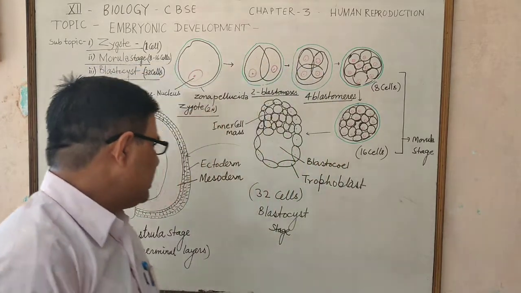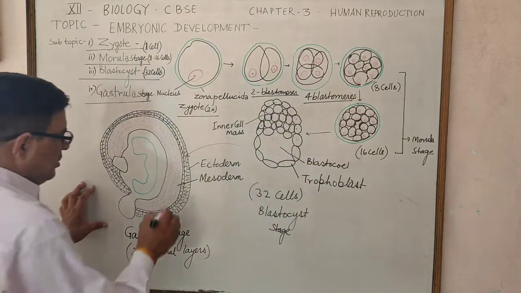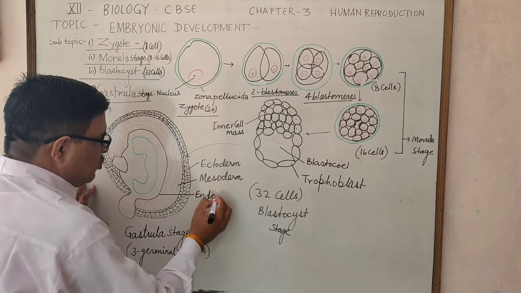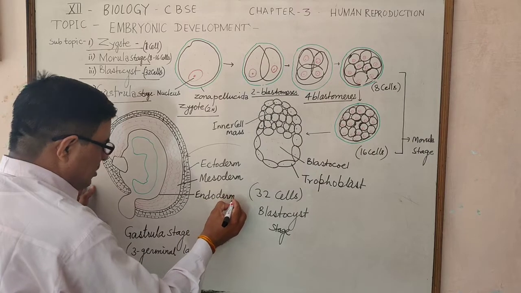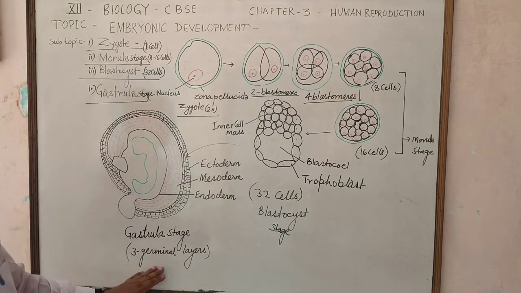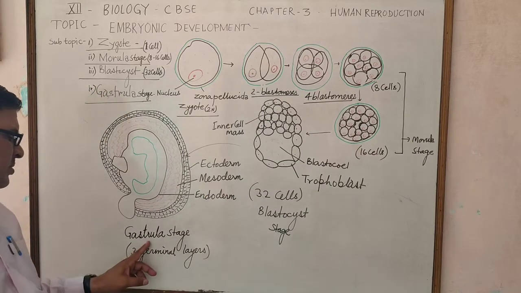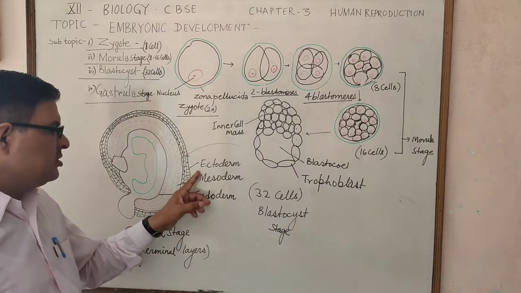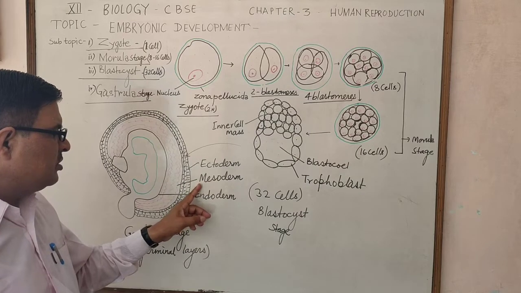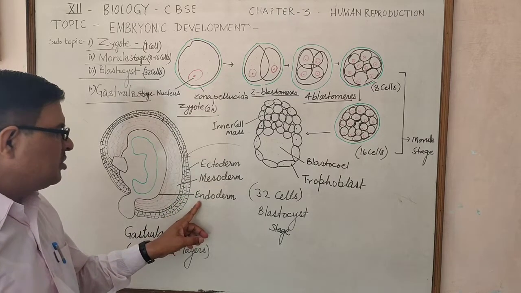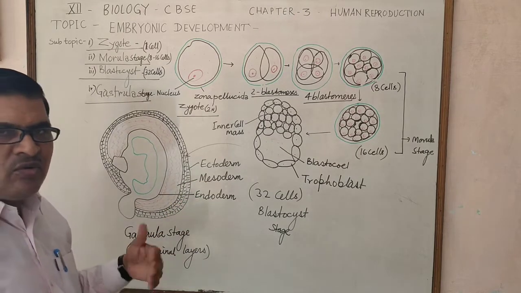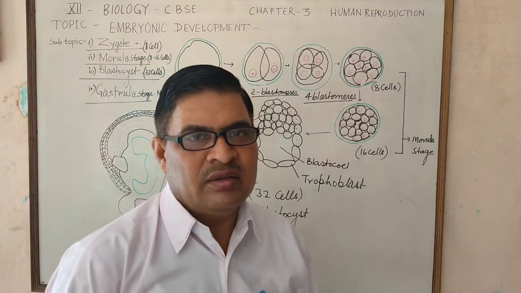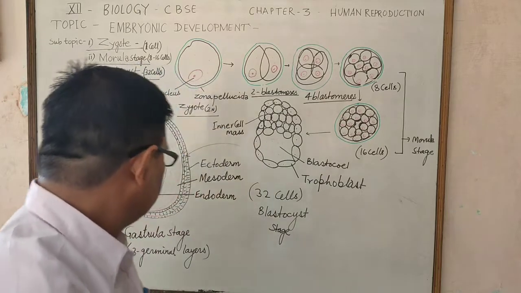Endoderm generally makes the innermost layer of the three germinal layers, as in the gastrula stage. The ectoderm, mesoderm and endoderm are present one by one from the outer side to the inner side.